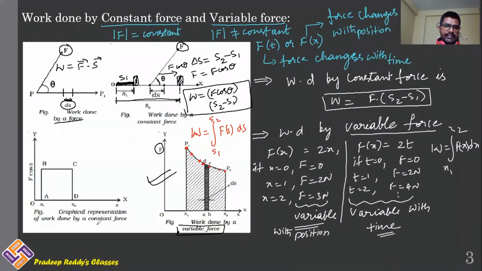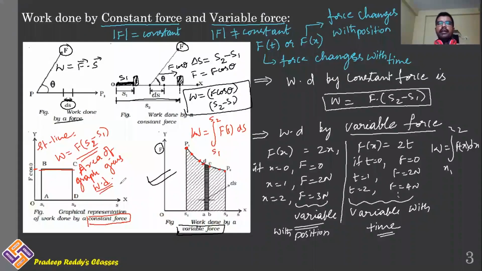Whereas in this case, this is constant force. Check it in this figure. In this graph, the magnitude of force is always constant. Remember, from B to C, this value is constant. It is a straight line. In such cases, you will simply write work done W is equal to F (S2 minus S1). This is work done by constant force. Or you can simply write: area of the graph gives work done.